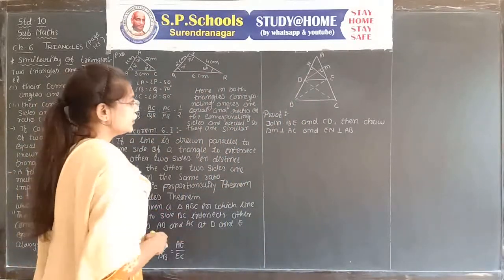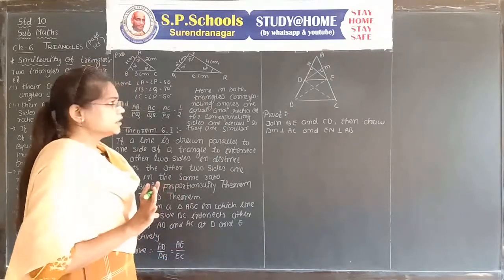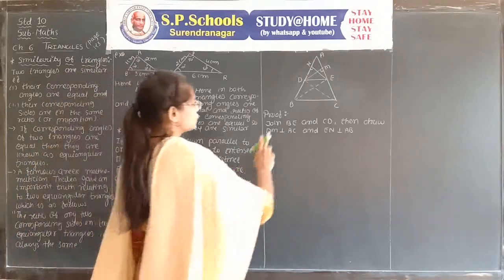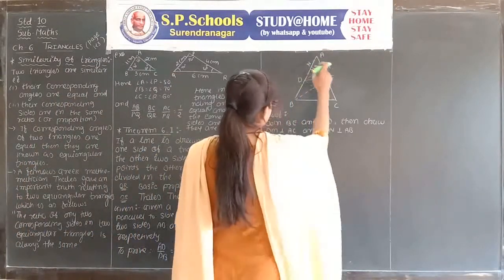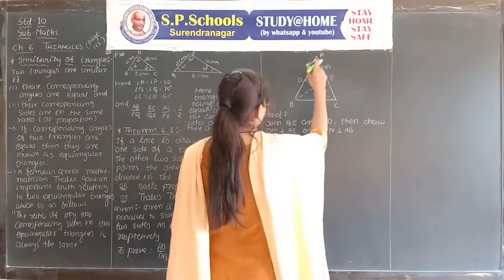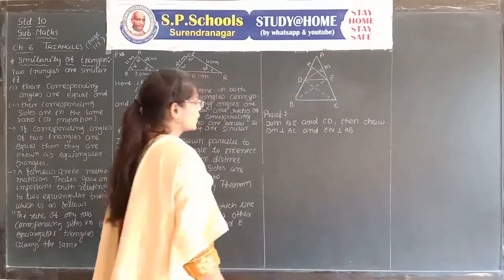Now we want to find the areas of four triangles. First of all, take triangle ADE, in which EN is the altitude and AD is the base.